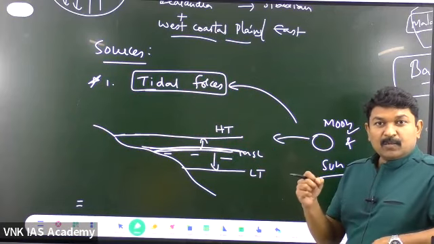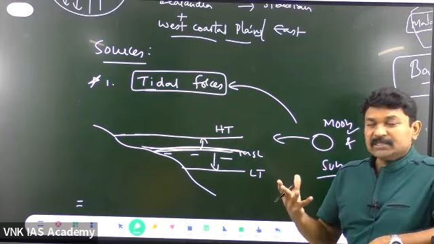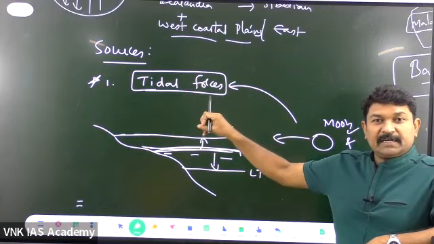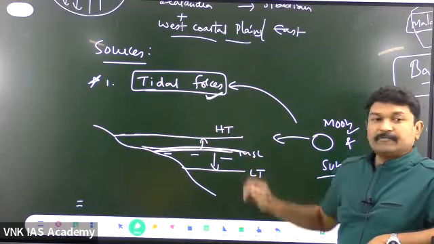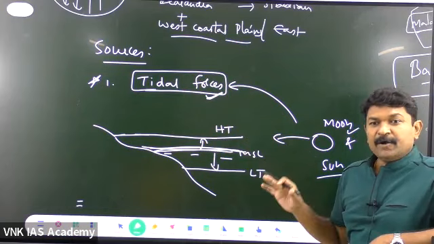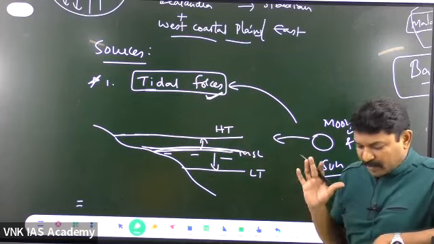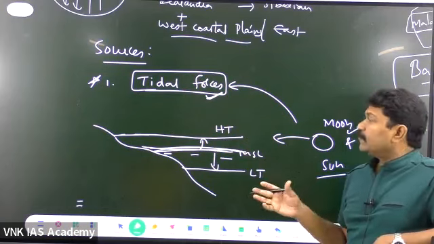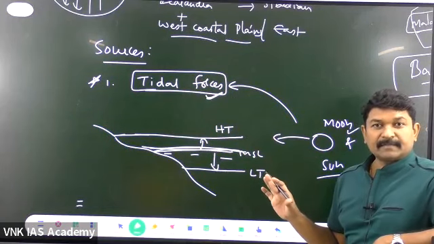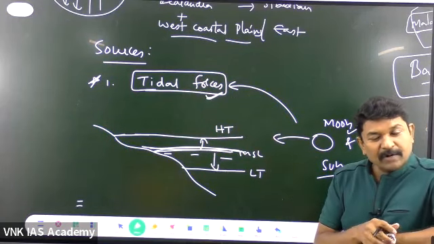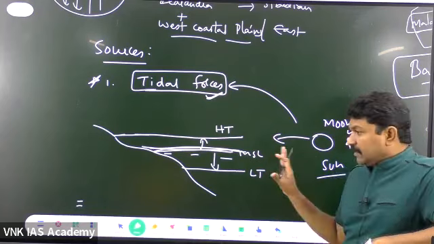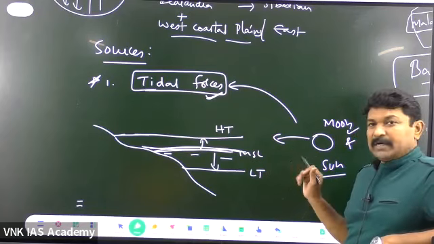The sun and the moon exert a certain force on the surface of the earth. That force is called the tidal force. Is it clear? Normally, we feel so confused between the tidal force and the tides. Again, I will give one more confusing concept. In the very concept here, what is there?